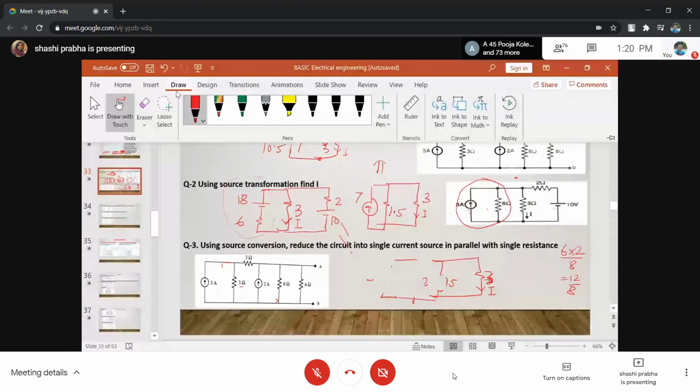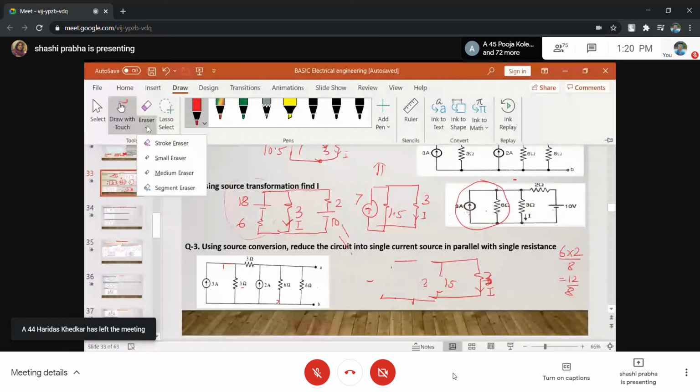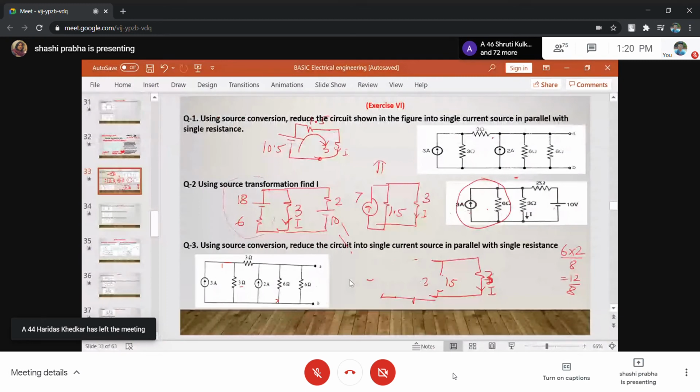In between, I'm finding some problem of erasing the circuit. Please look at the third one.